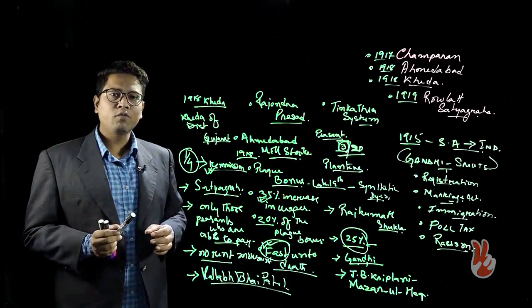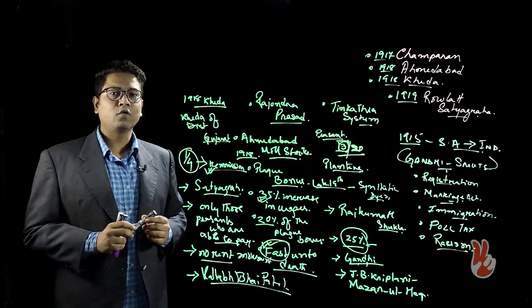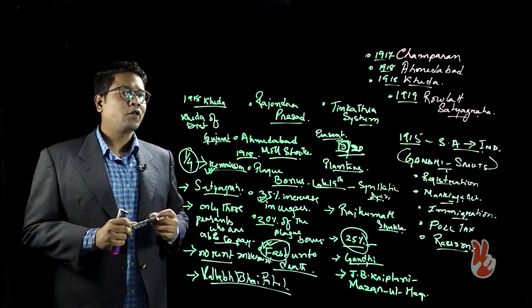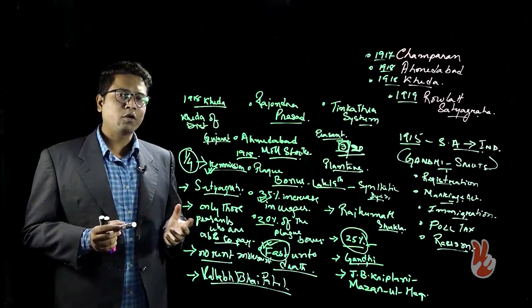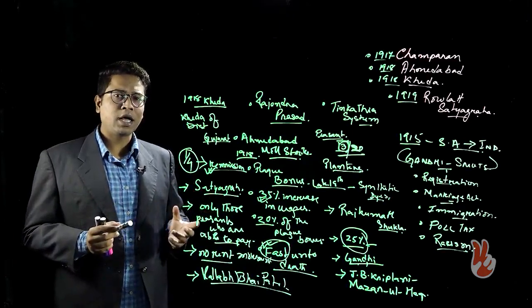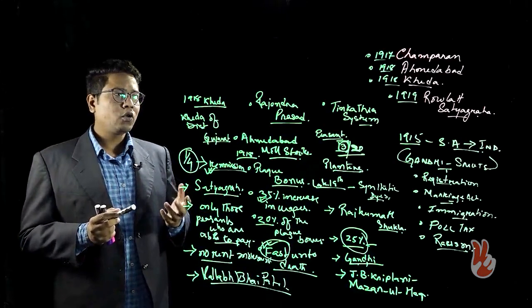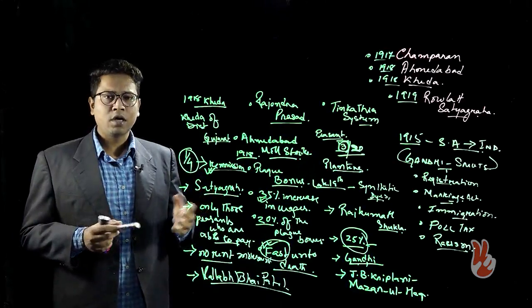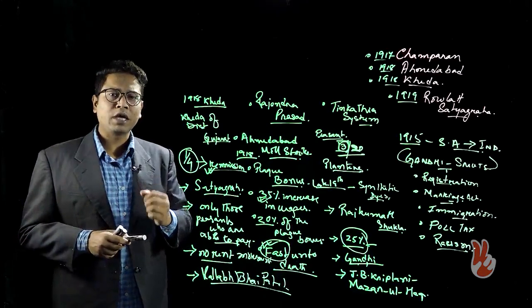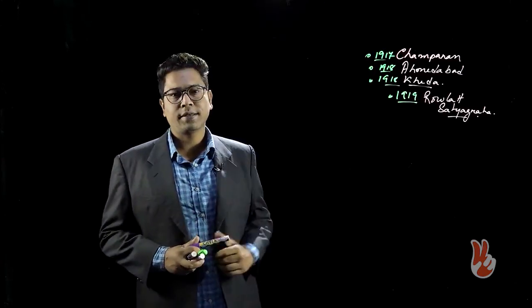It was an all-India movement because it had spread to most parts of northern India. It was a generalized hartal all over India. So let us now look at how Gandhi tried to bring in mass participation.